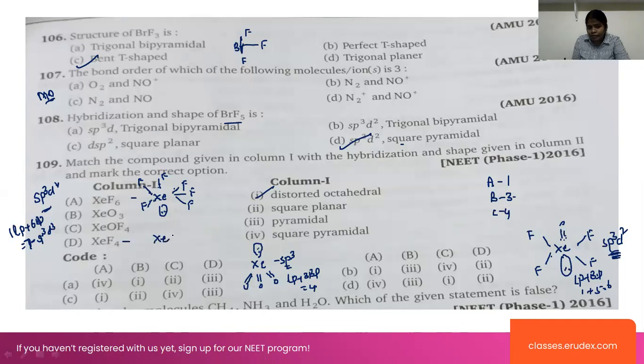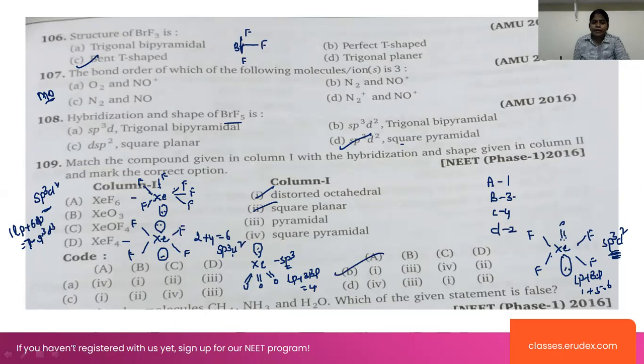And coming to XeF4. In this case of Xe with fluorine, fluorine, fluorine, fluorine. Here 8 bonds have to be formed by the xenon. So in this case there are 4 bond pairs. That means 4 electrons are left, and 4 electrons means 2 lone pairs. So 2 lone pairs plus 4 bond pairs. That means 6. 6 indicates sp3d2 hybridization, octahedral. 2 lone pairs means square planar. So we can take it as D is 2. So what is the answer here?